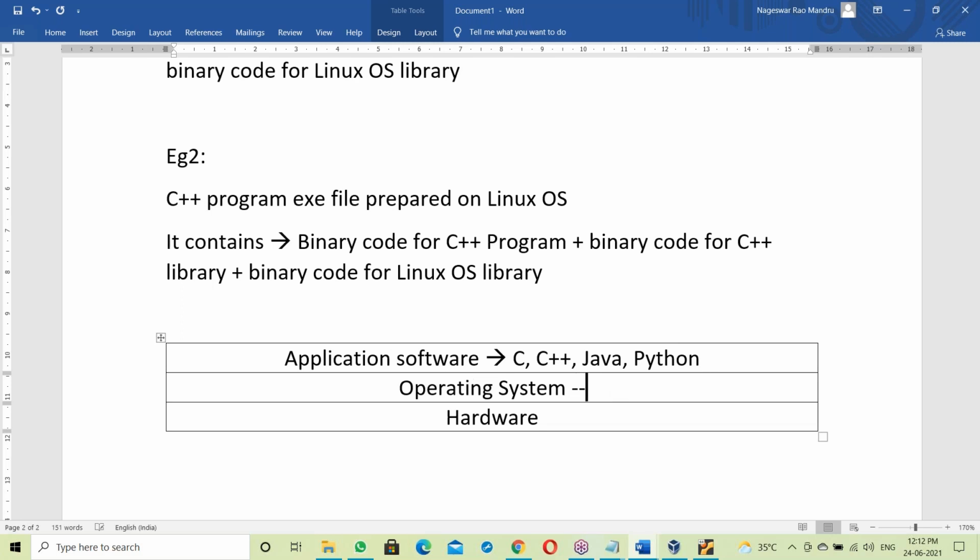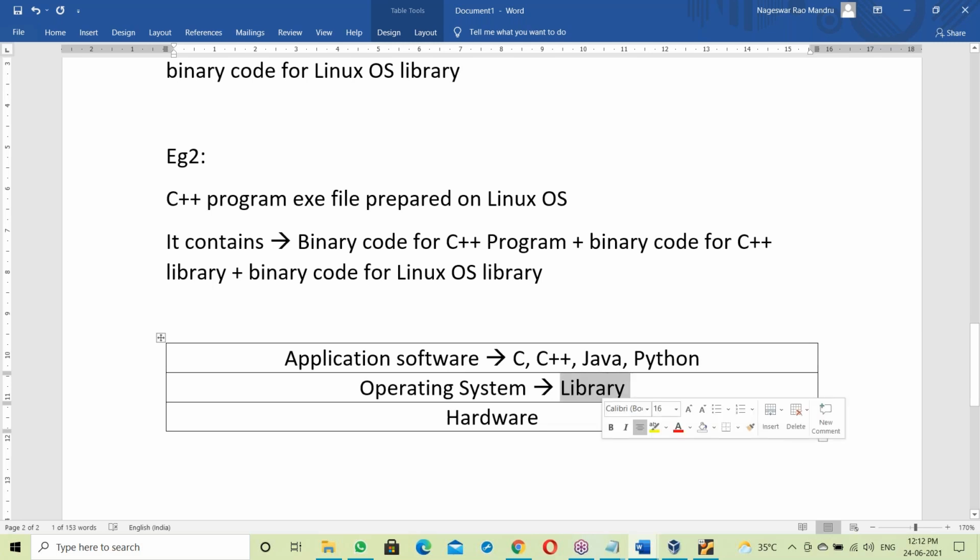Now the OS contains a library, the OS library. It's a collection of functions, a collection of input-output functions. Every OS has its own library to communicate between application software and hardware components. So the OS uses the library to communicate between application software and hardware components.